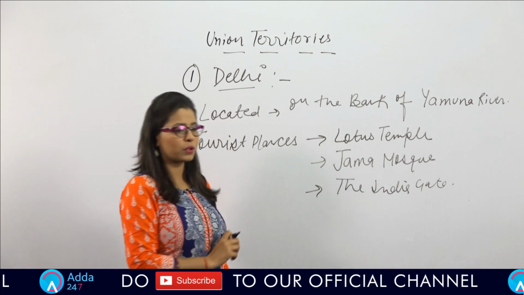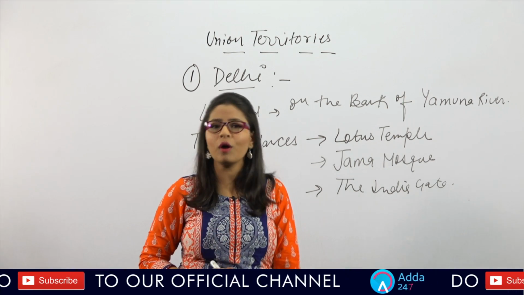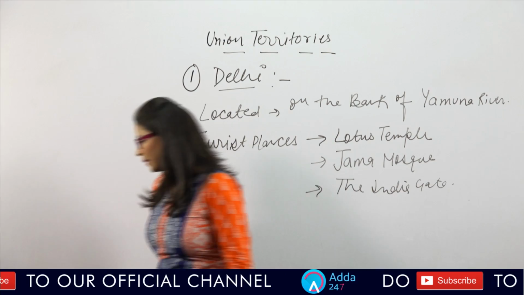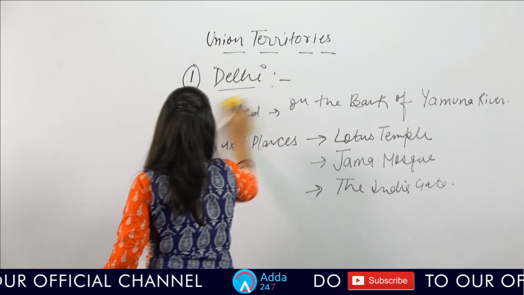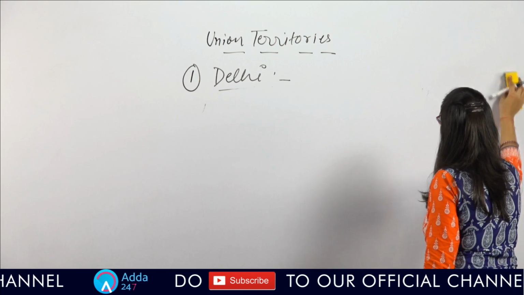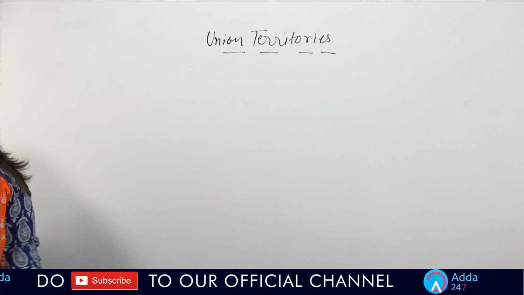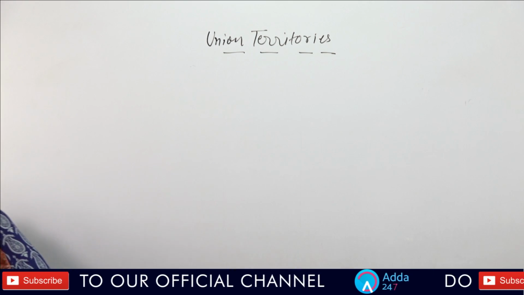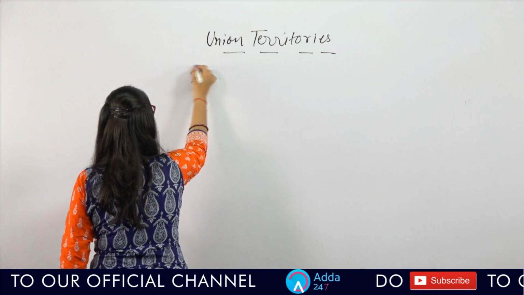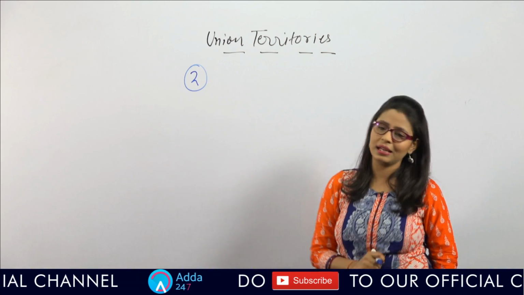Now let's have a look at the next union territory among the 7 union territories of India. The next union territory is my favorite, Chandigarh. I have already discussed Chandigarh when I discussed Punjab as well as Haryana, because